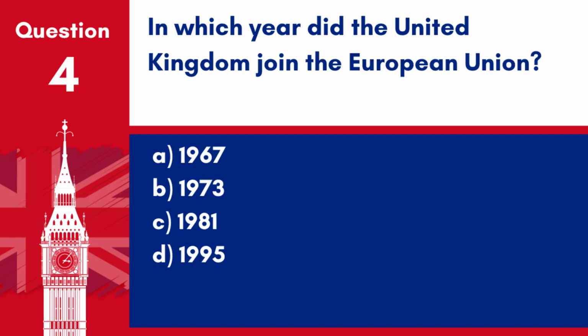Question 4. In which year did the United Kingdom join the European Union? A. 1967. B. 1973. C. 1981. D. 1995. Answer: B. 1973. The United Kingdom originally joined the European Economic Community, now known as the European Union, in 1973.